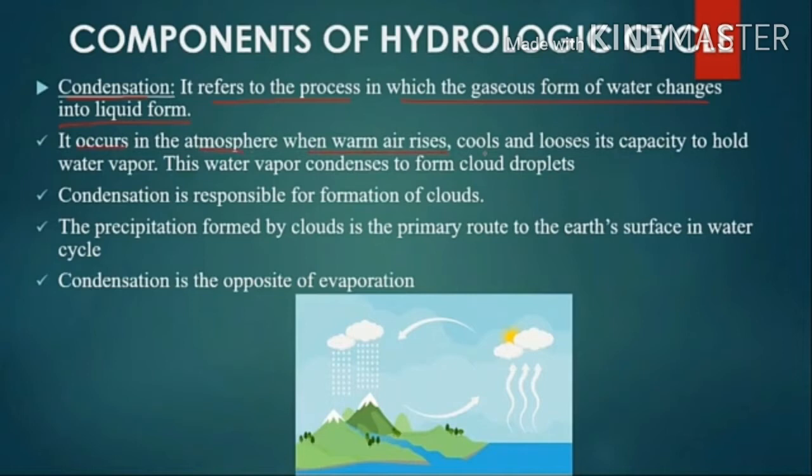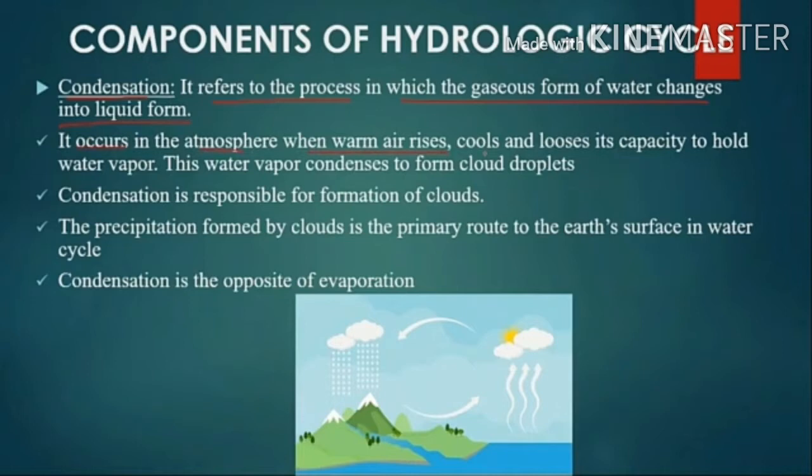Condensation generally occurs in the atmosphere when warm air rises, cools and loses its capacity to hold water vapor. As a result, excess water vapor condenses to form cloud droplets. Condensation is responsible for the formation of clouds.